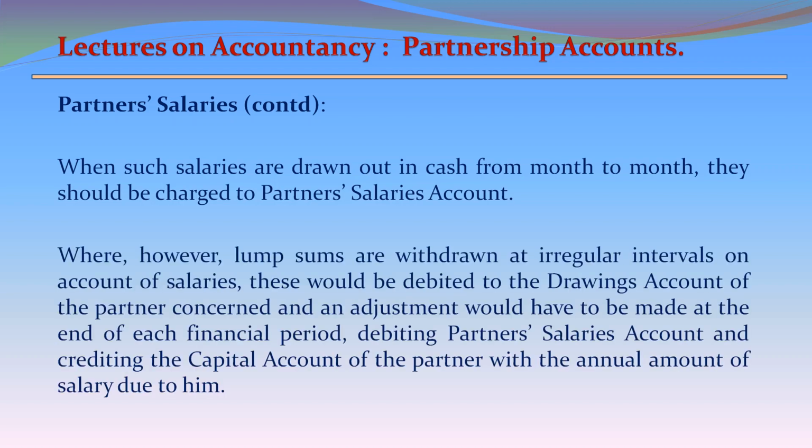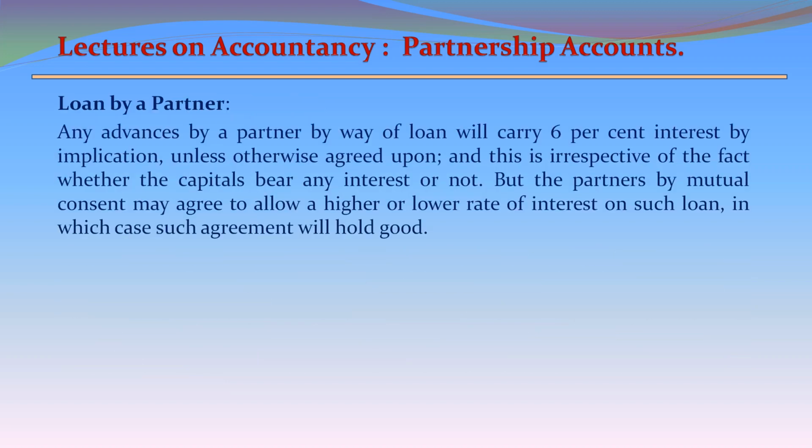Where, however, lump sums are withdrawn at irregular intervals on account of salaries, these would be debited to drawings account of the partner concerned, and an adjustment would have to be made at the end of each financial period, debiting partner's salaries account and crediting the capital account of the partner with the annual amount of salary due to him.